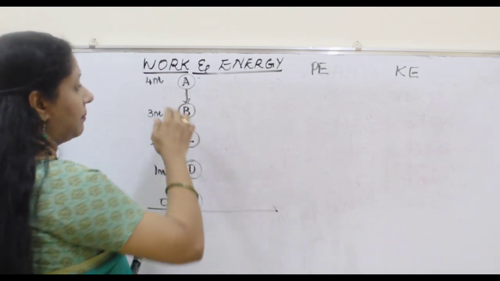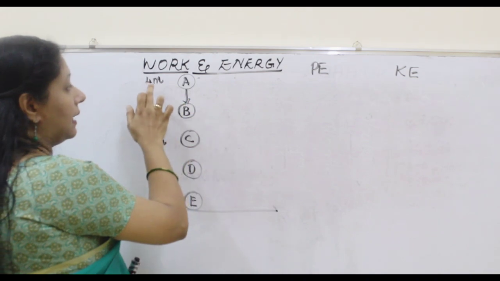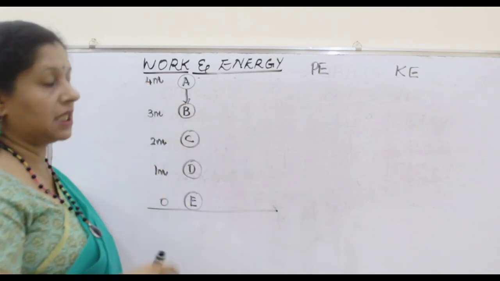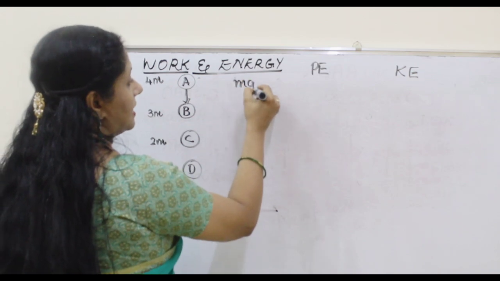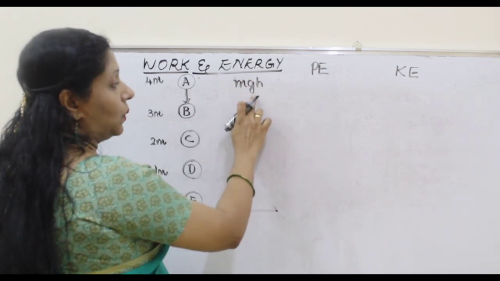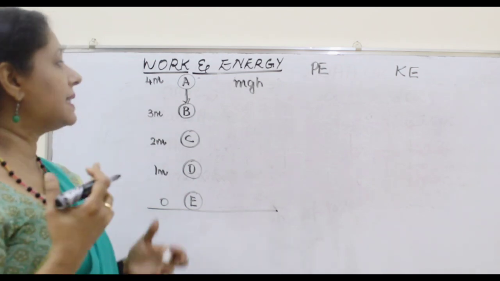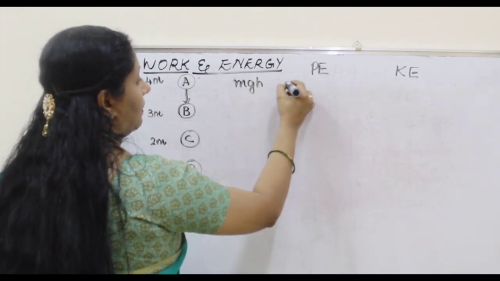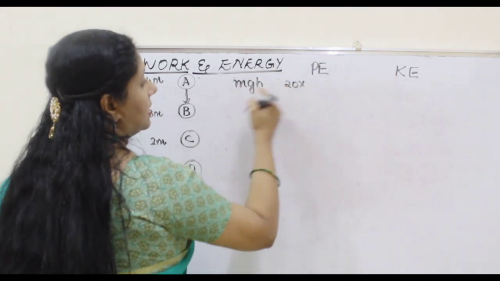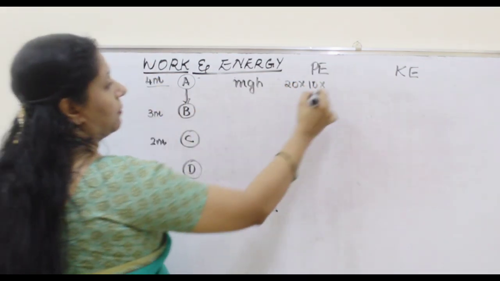So if you see the first case, position A, the height is 4 meters. For example, mgh: potential energy is mass into acceleration due to gravity into the height from which it is falling. Let's take mass as 20 kg. So what will we get? 20 into g, which can be taken as 10 here, into height, now it is at 4 meters.